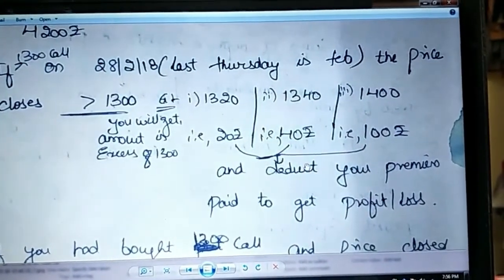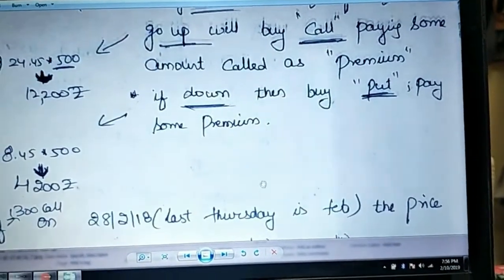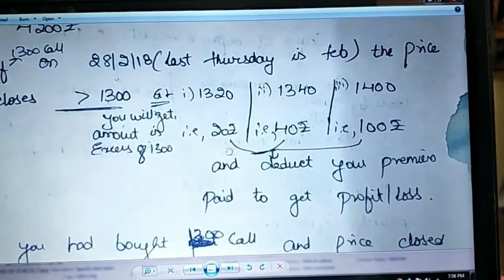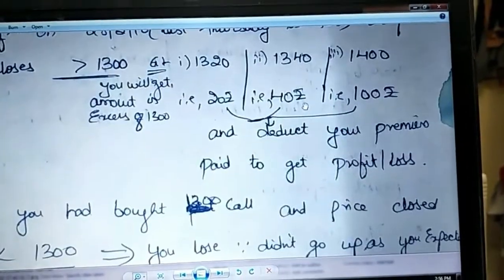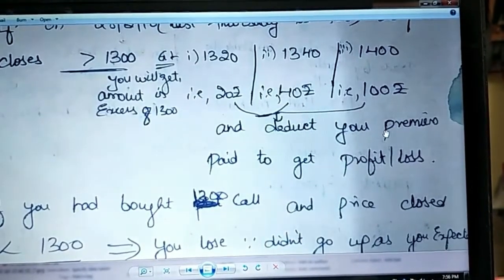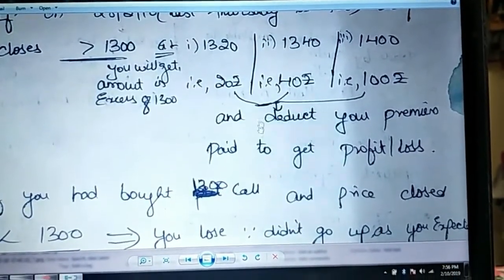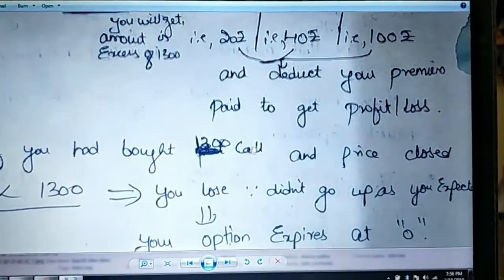And to get your profit or loss, you need to deduct your premium. In our example, it was 24.45. So 20 minus 24.45, you'll lose 4.45. 40 minus 24.45, so 16 rupees somewhere around. 100 minus 24.45, 64 rupees somewhere around. Sorry, 74 rupees somewhere around. So you'll get the profit or loss.